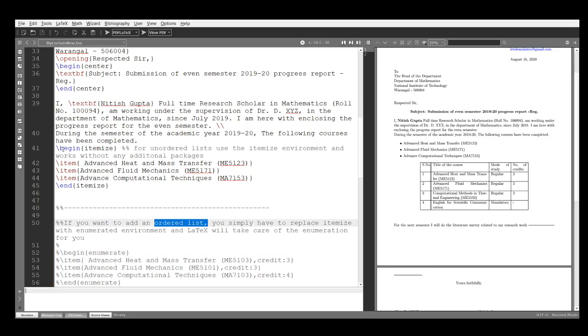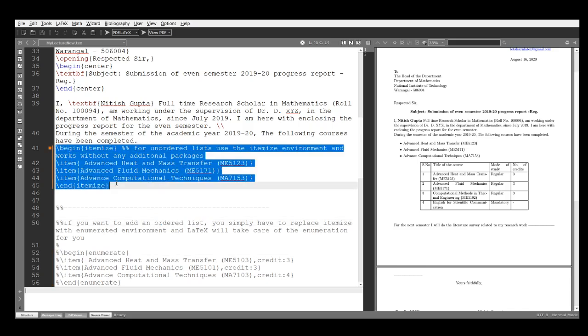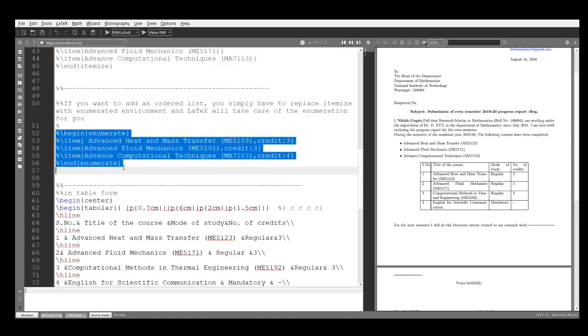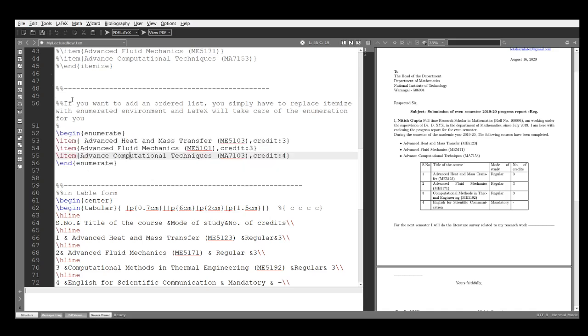So for this, keep this in comment. Here I mentioned also, if you want to add an ordered list, you simply have to replace itemize with the enumerate environment. In the previous one, for unordered I used itemize, and for this ordered I will use enumerate.